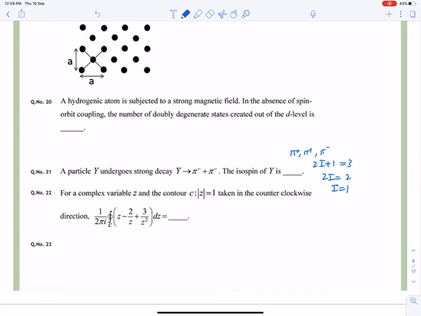So isospin is 1 plus 1. Here we should use conservation of isospin, because it is a strong decay. In strong decay, isospin is conserved, so it will become 2 obviously. So the answer is 2.